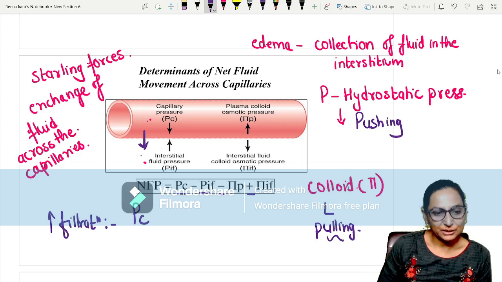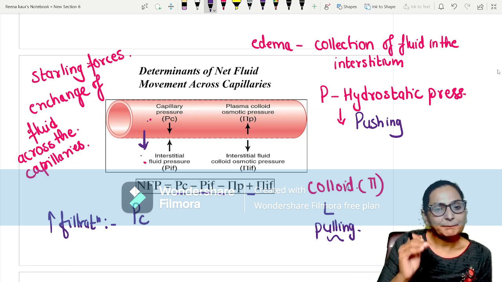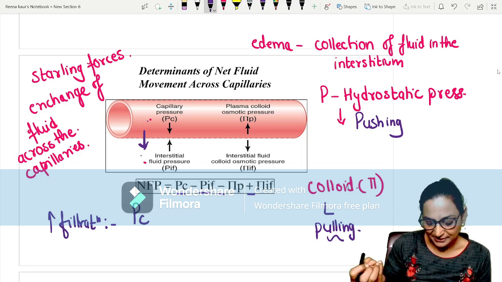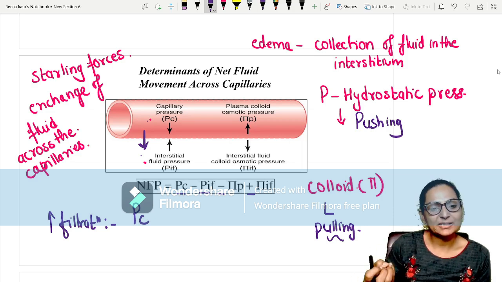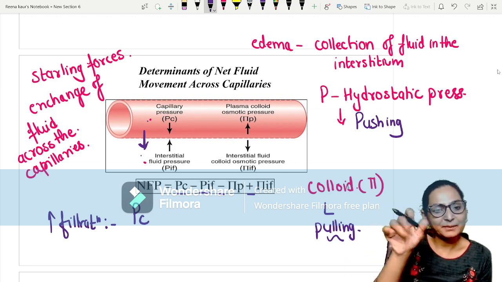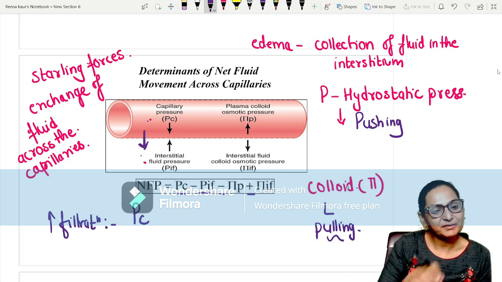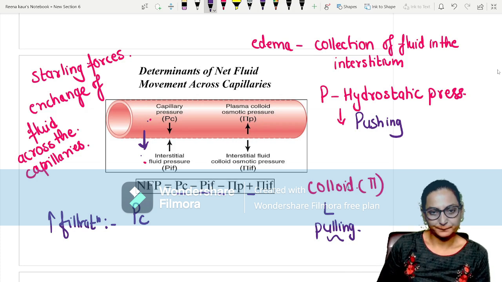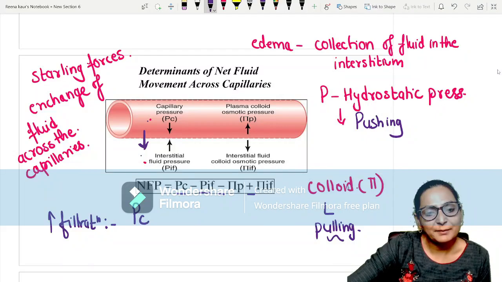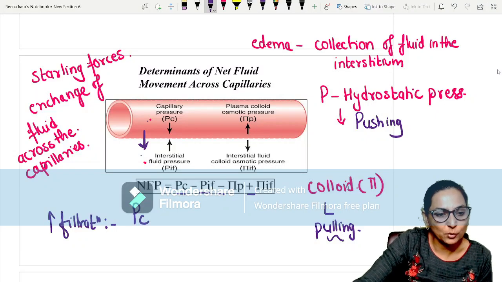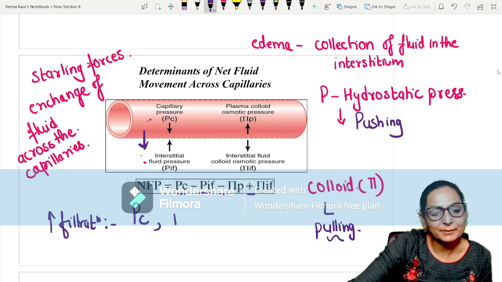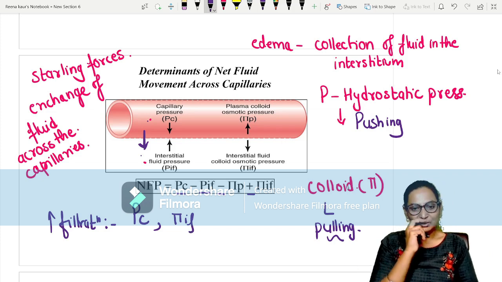If in any condition Pc is more than normal, that means there is more fluid in the blood vessels, increasing the hydrostatic pressure and causing fluid to be pushed from the capillaries into the interstitium, which will increase fluid collection. Or if there are proteins over here, it is a pulling force. So the second force will be pi, that is the interstitial fluid colloidal osmotic pressure.